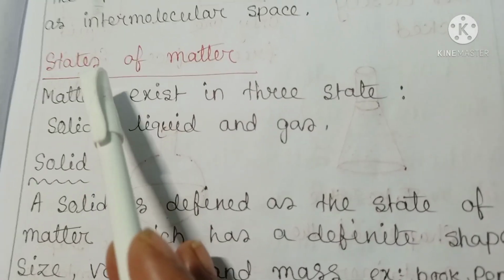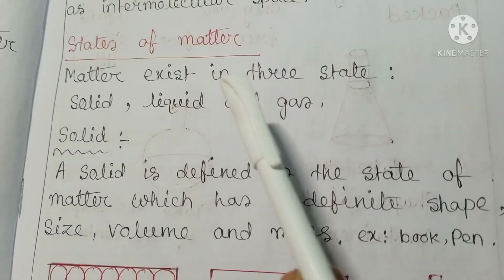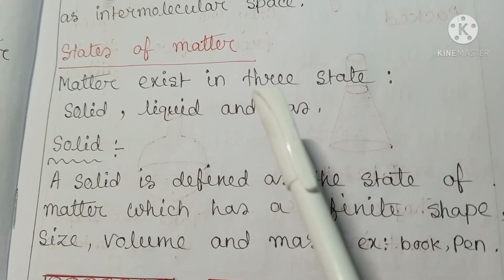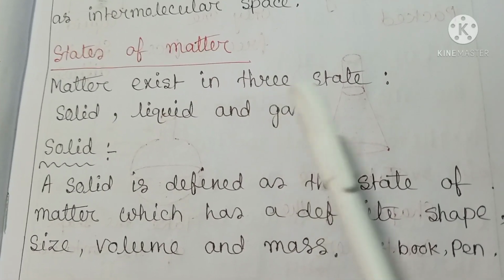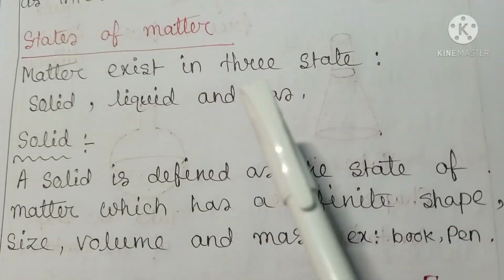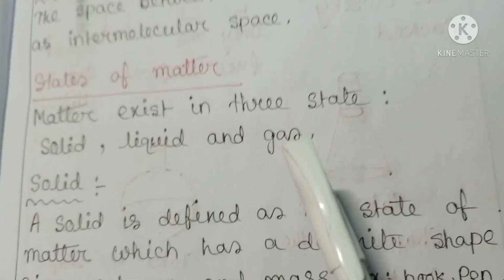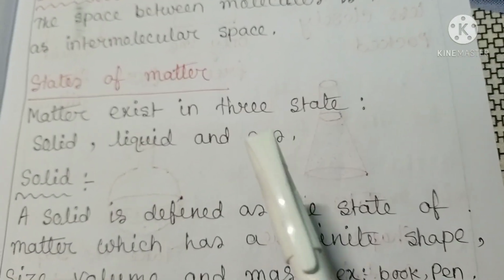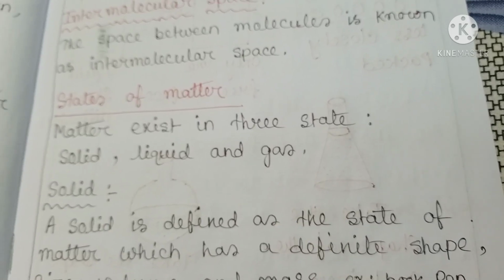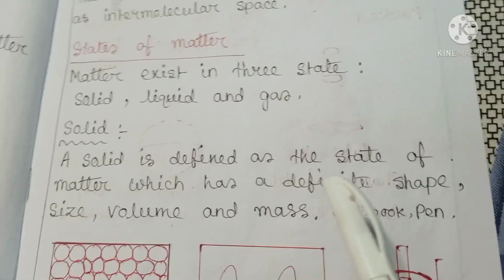Now I will discuss the states of matter. Matter is a substance which constitutes all the things of the universe. Matter can either be a solid, liquid or a gas. These forms are called the three physical states of matter. The liquid and the gaseous states are fluid states.